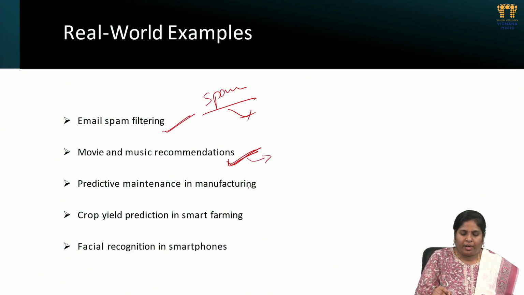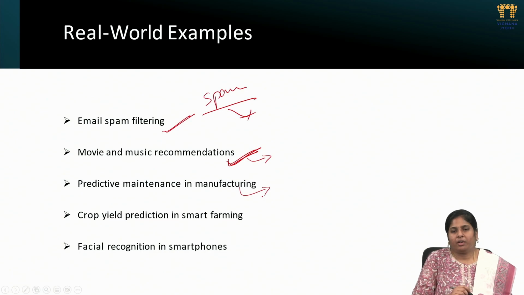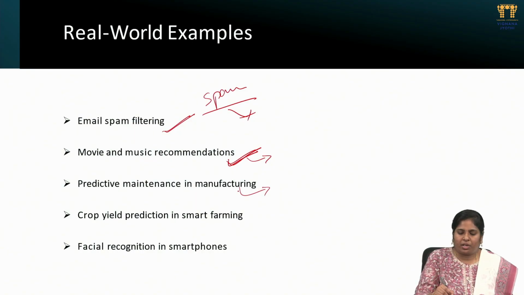Next one is predictive maintenance in manufacturing. Here, depending on the previous years of data, we can predict the future, how much our manufacturing units will produce.